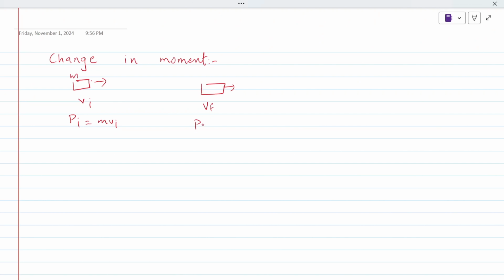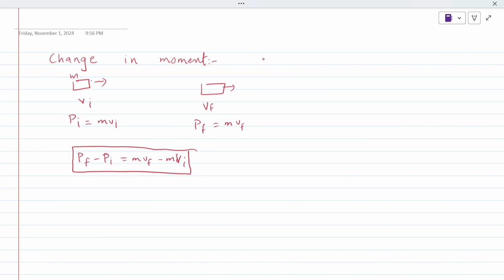What would be its momentum? Its momentum would be pf, that is equal to mvf. Are you getting me? So, change in momentum is equivalent to pf minus pi, which is equal to mvf minus mvi. But the thing is, this is not the only case.